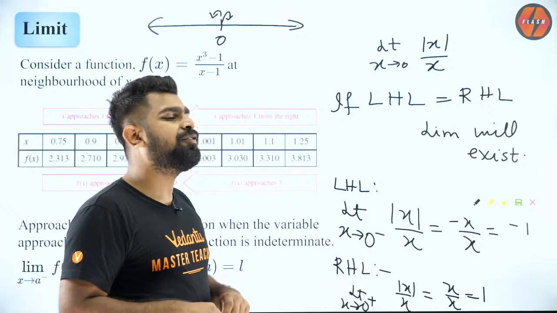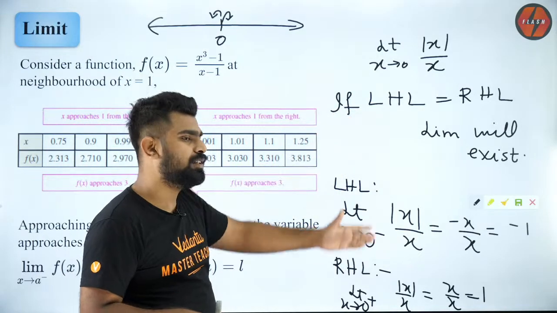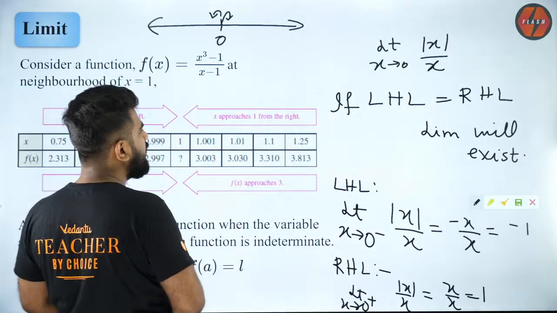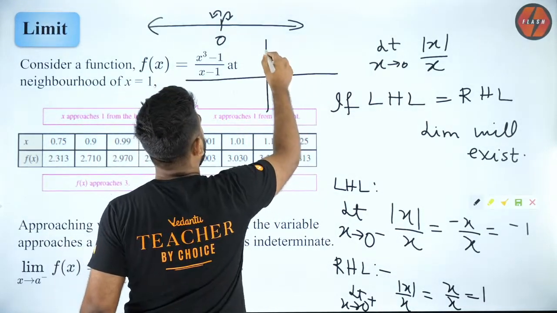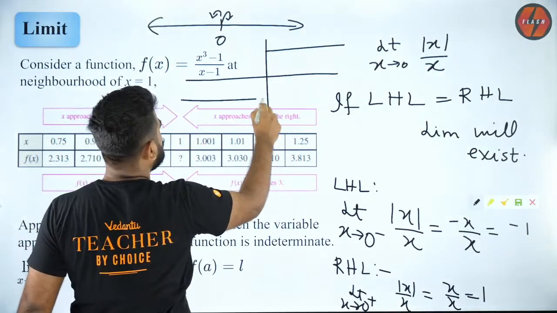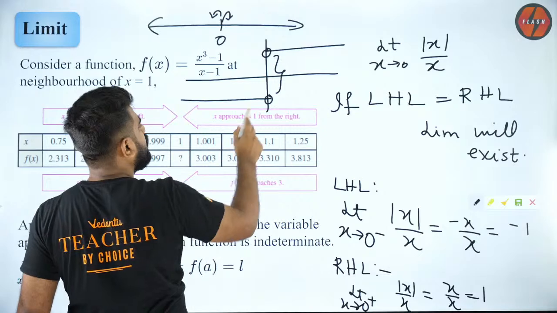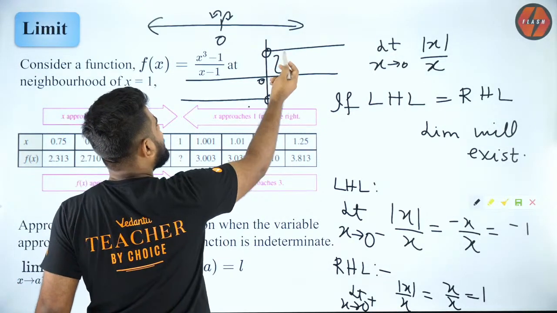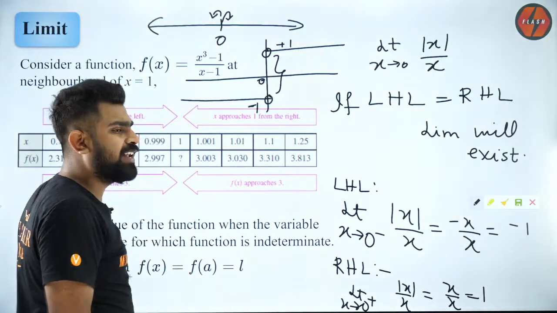Can you draw the graph for limit not existing? This is an example, man. This is an example for limit not existing. Okay, so how will the graph of this look like? The graph of this will be 1 for positive, minus 1 for negative. So this is the graph. Can you see that there is a jump? Because at 0, left hand side is minus 1, right hand side is plus 1. So at 0, the limit does not exist.